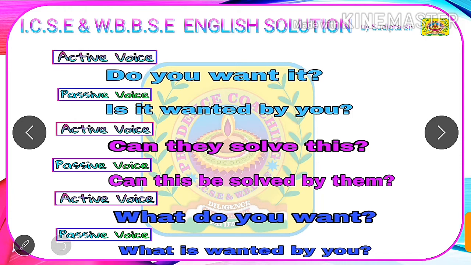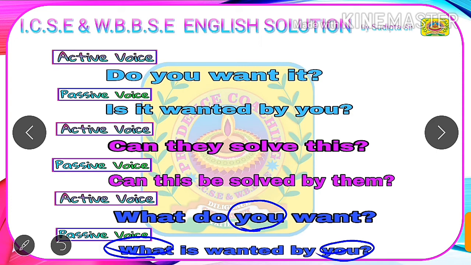After that, we see that in active voice there is no object, but the subject of active voice will become the object of passive voice, and as there is no object in the active voice, we will consider the subject of passive voice to be what, that is a singular subject.